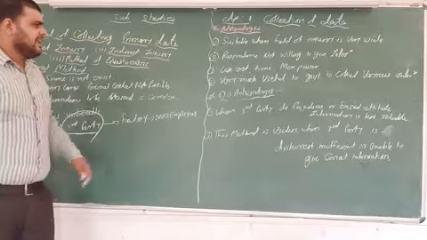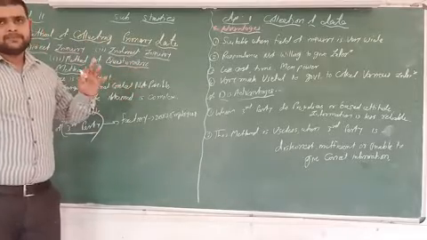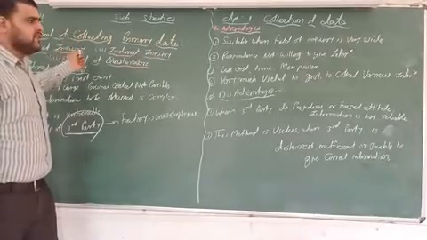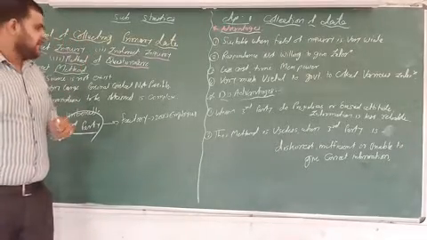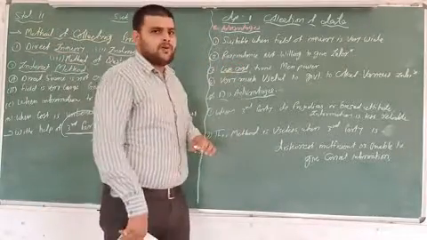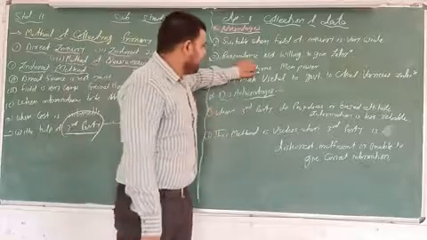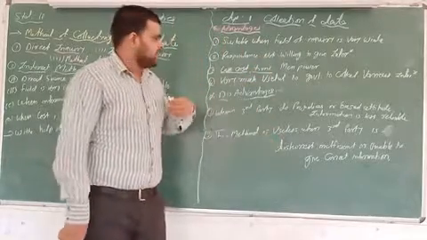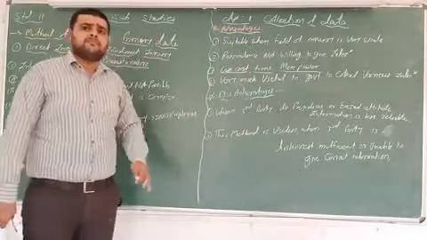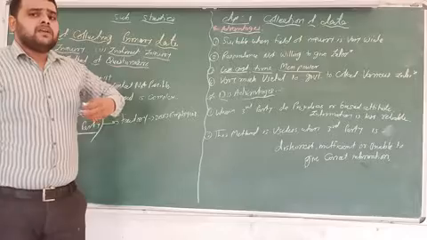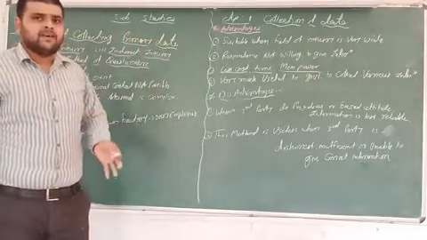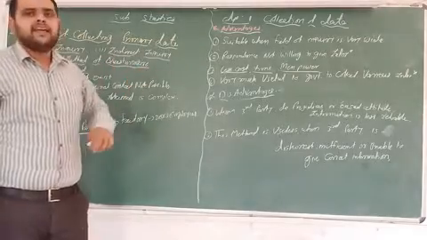Next, number three, less cost, time and manpower. Again, this is a disadvantage of direct inquiry, but it is an advantage of the indirect method of inquiry. Less cost, because there is no need to meet people personally. Less time, because at one time we get all the information. And less manpower: in direct inquiry we have to set many enumerators, but here we get all the information from one particular center, so there is less need for enumerators.